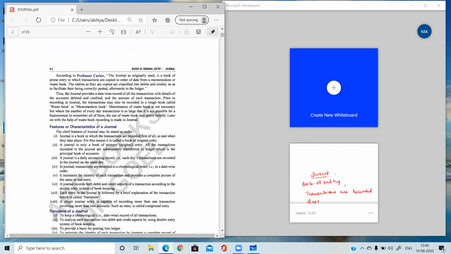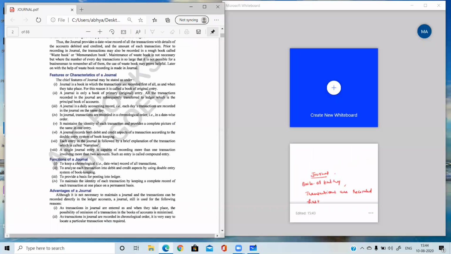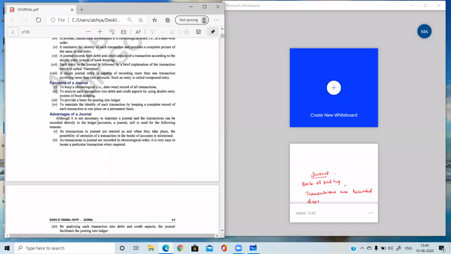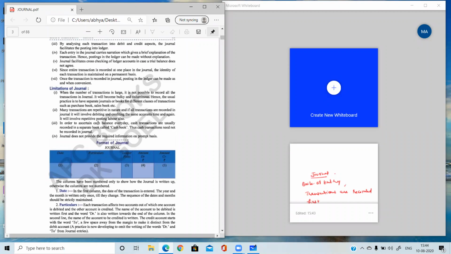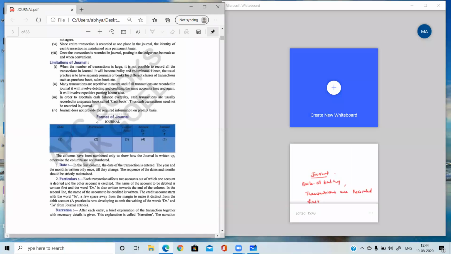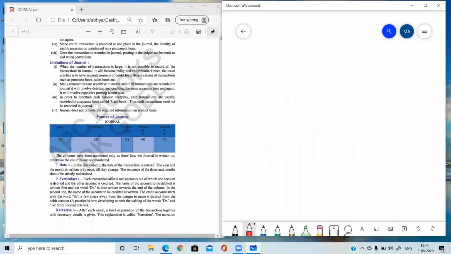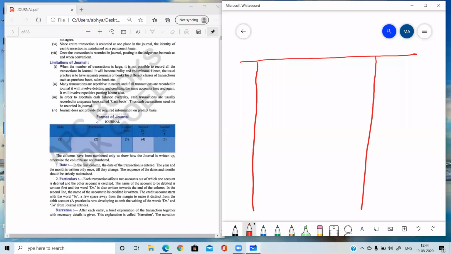Now the format of the journal. Features need not be done, functions need not be done, advantages need not be done. I am coming directly to the format of journal because it's completely a numerical chapter, so we will not go deeply into theory. This is the format. You can all draw the format of the journal in your notebook, and whatever questions come from this chapter, we will be doing in the same format.